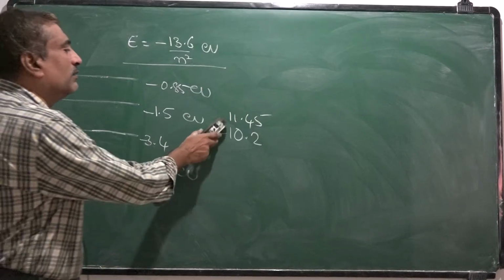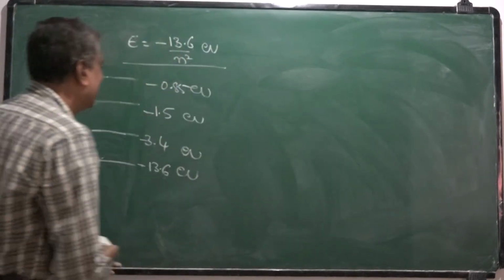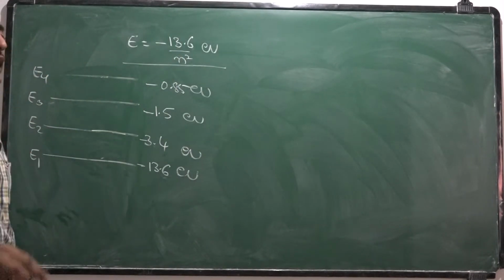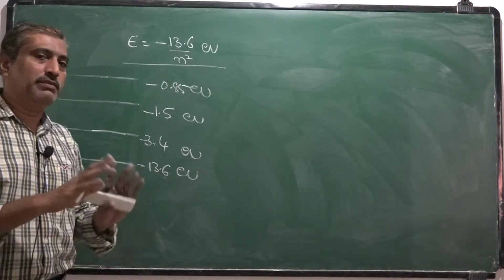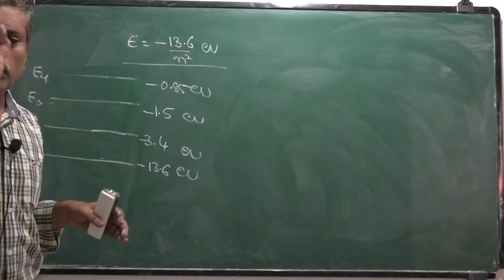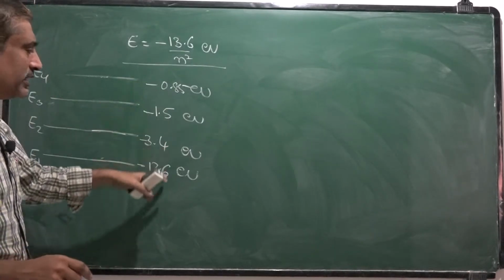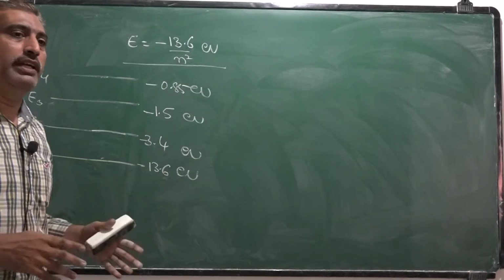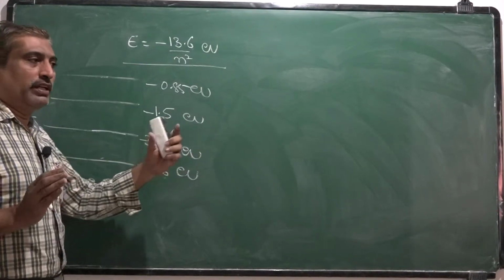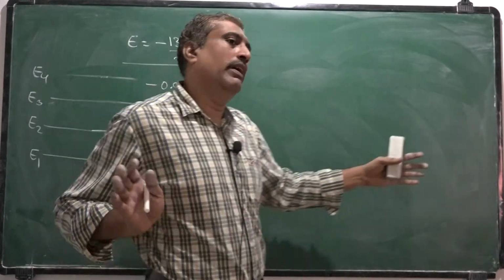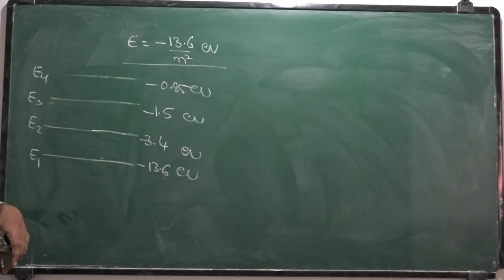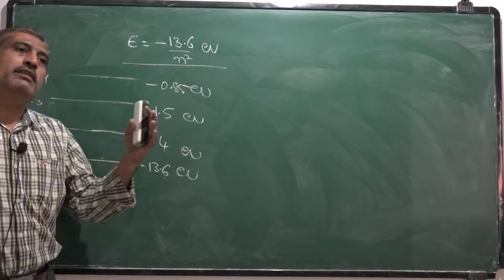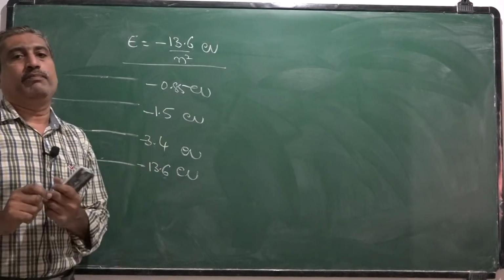Now, these are the energy levels corresponding to an isolated atom, a single isolated atom. That means if you consider only one atom, then the energy levels are like this. But in a solid, when a solid is formed, it is a collection, a group of atoms. Also, in case of solids, the interatomic distance is small.